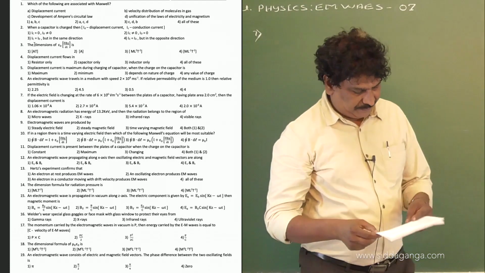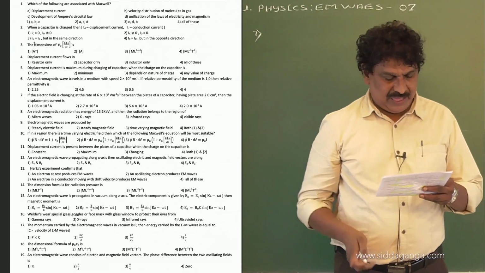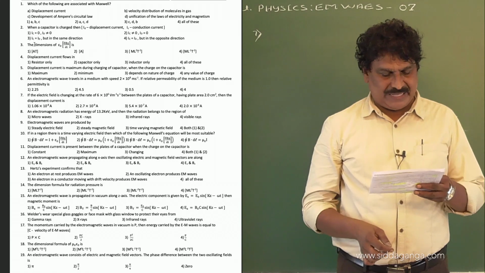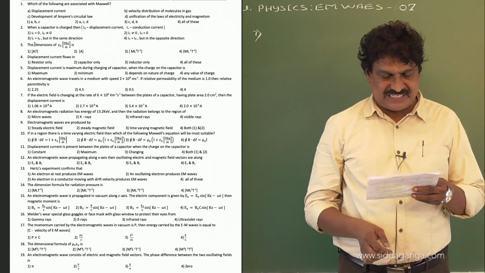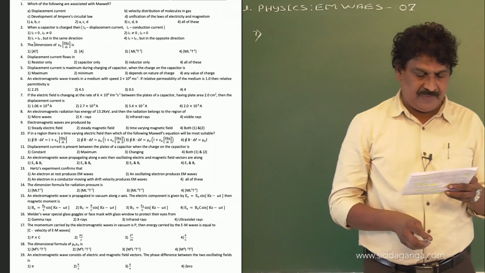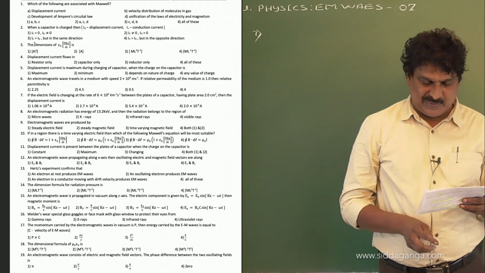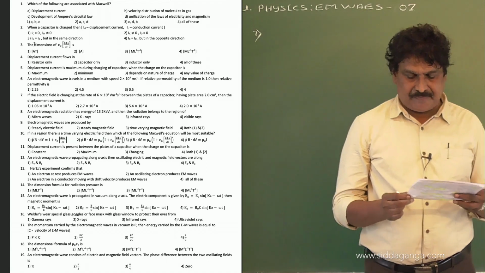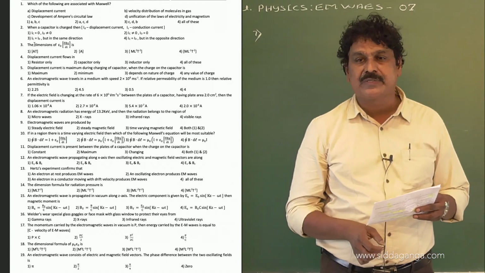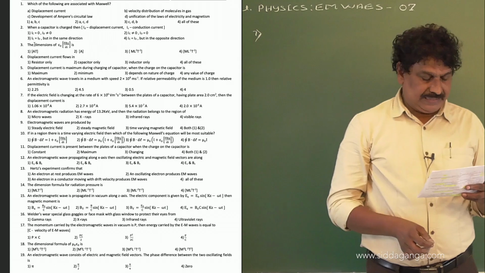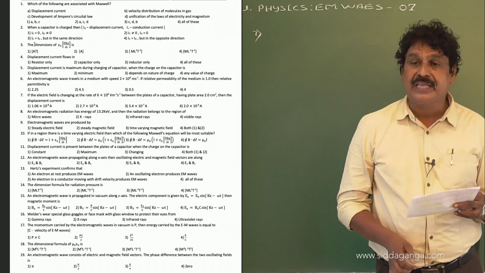Now, question number 7. If electric field is changing at the rate of 6 into 10 raised to the power of 6 volt per meter per second between the plates of a capacitor having plate area 2.0 centimeter square, then displacement current is?